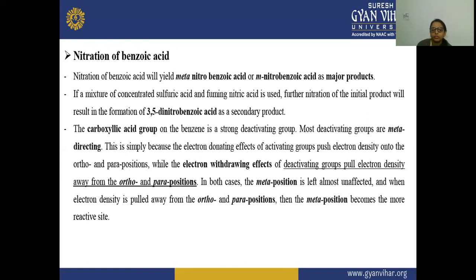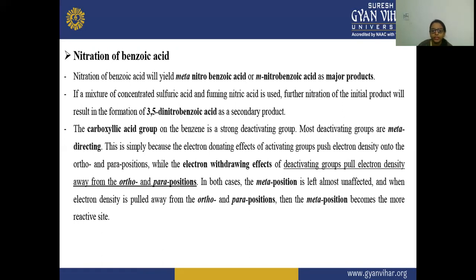The carboxylic acid group present on the benzene ring is a strong deactivating group, and deactivating groups are meta directing.